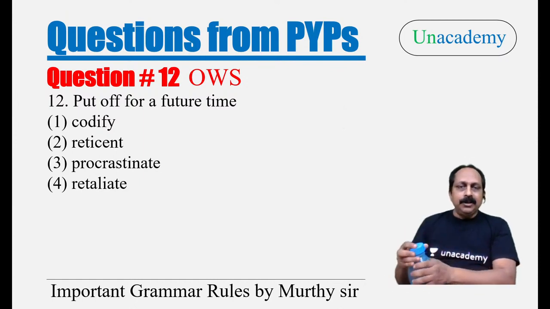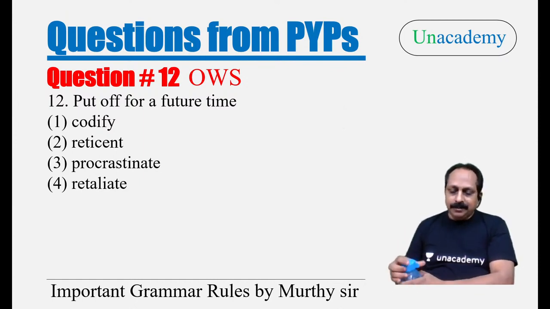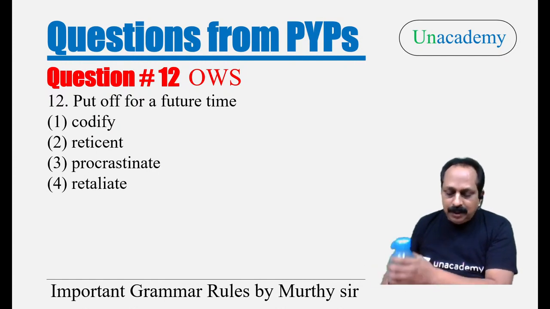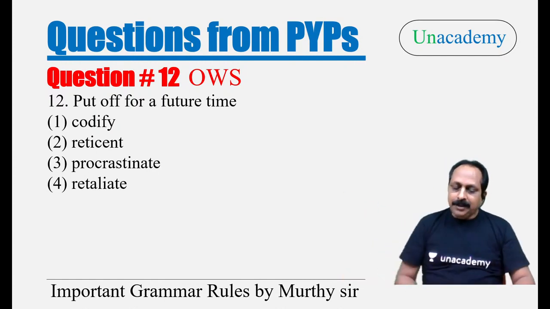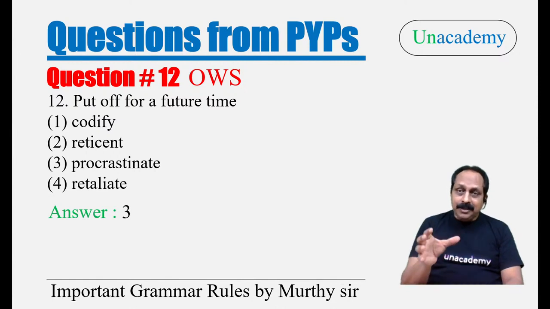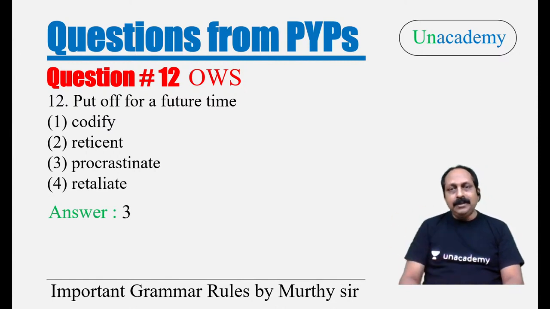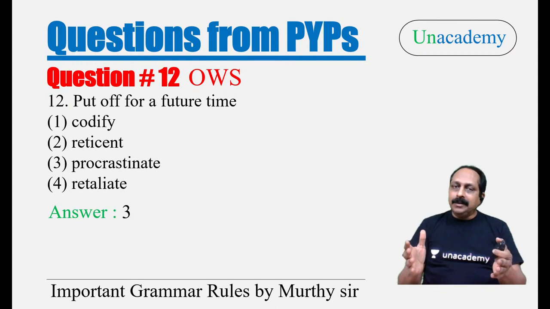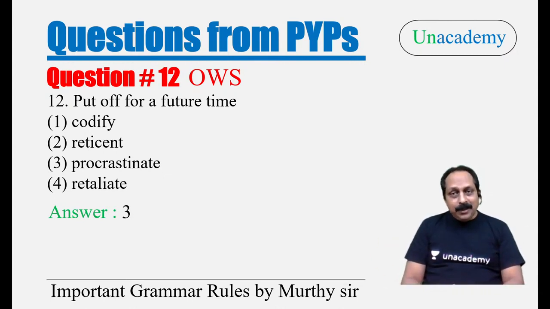Put off for a future time. This is an important question. Question number 12, already a few students have answered. Almost all of them have got it right. It is the third option. What is the third option here? Procrastinate, postponing things. It's a bad habit. A lot of people have this bad habit across the world and the corporate world also.